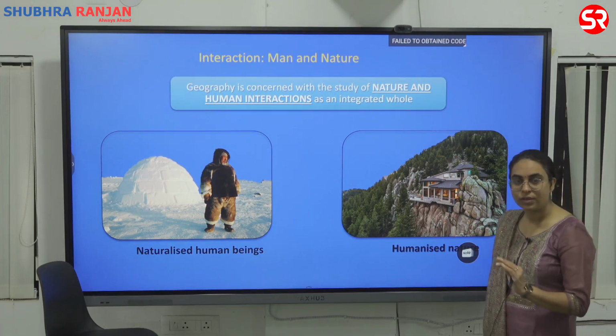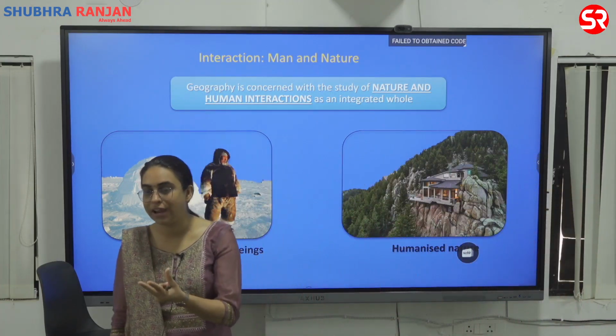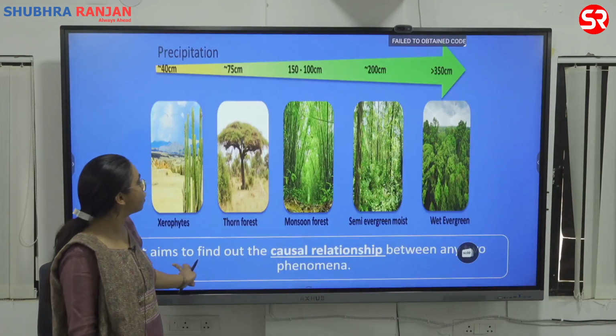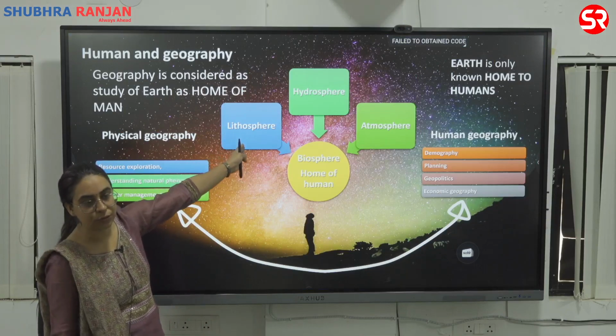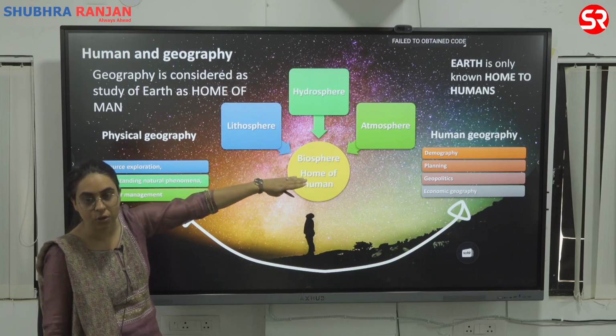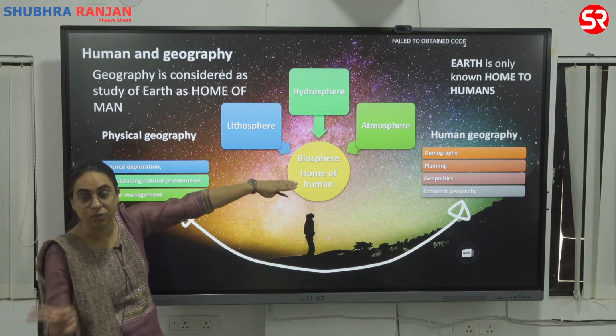Geography is not a subject which only studies landforms. We feel geography is about landforms, about the lithosphere. It is not just about the lithosphere. It is also about climate, oceans, resources, and population. Therefore, it has a link with society also.